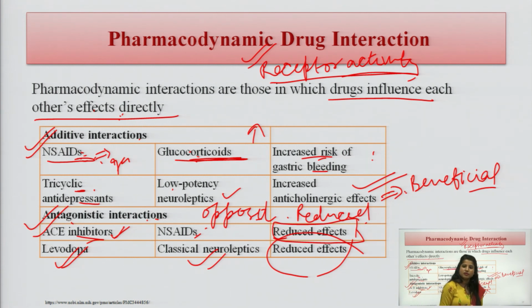Another is the second type of mechanism, which we call pharmacodynamic interaction. In pharmacodynamic interactions, the effect is seen on the receptor sensitivity. The drug is going to affect the receptors and either increase or decrease the effects. We have discussed the examples.